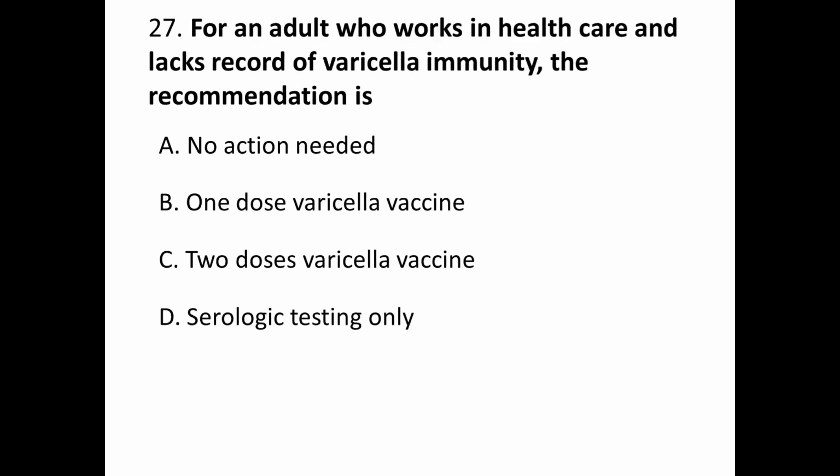Question number 27. For an adult who works in healthcare and lacks record of varicella immunity, the recommendation is A. no action needed, B. one dose varicella vaccine, C. two doses varicella vaccine, and D. serological testing only. Correct answer is C.